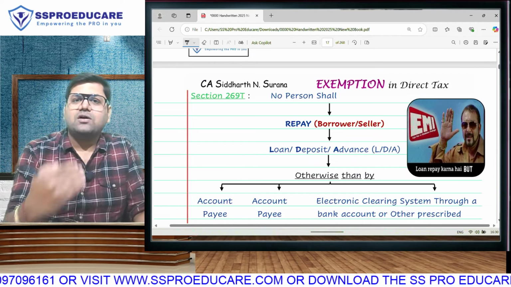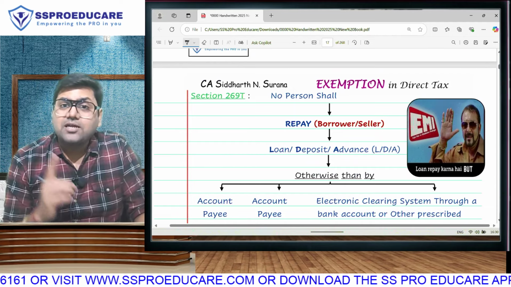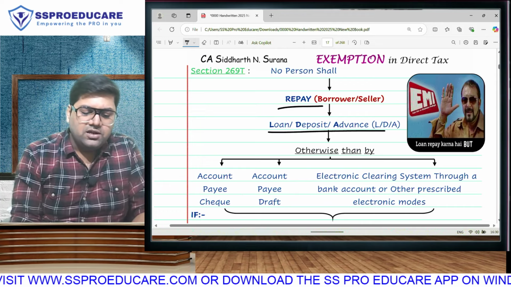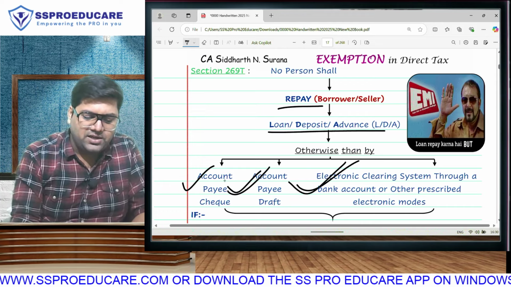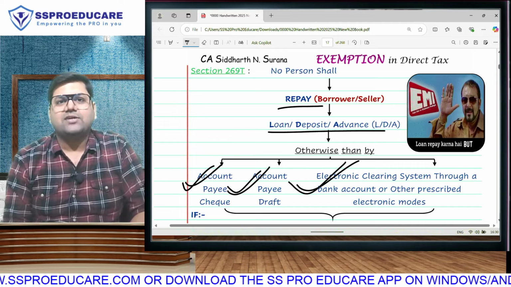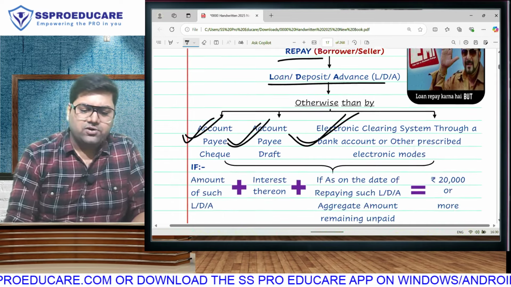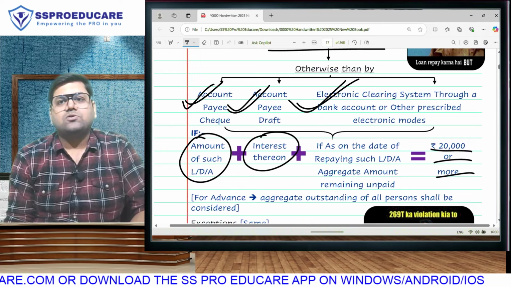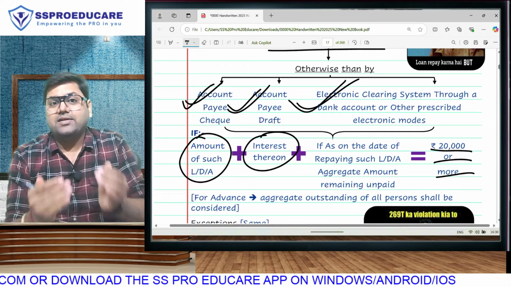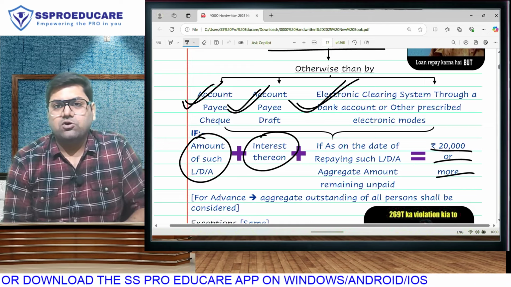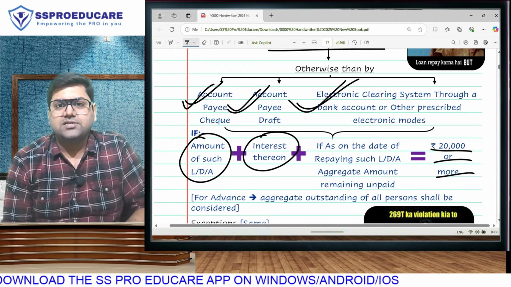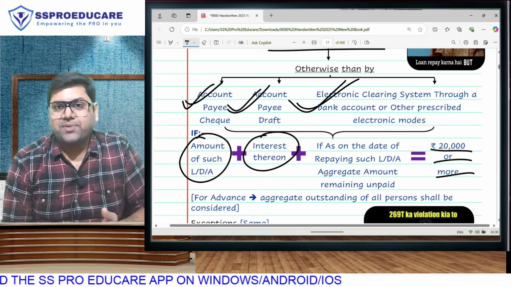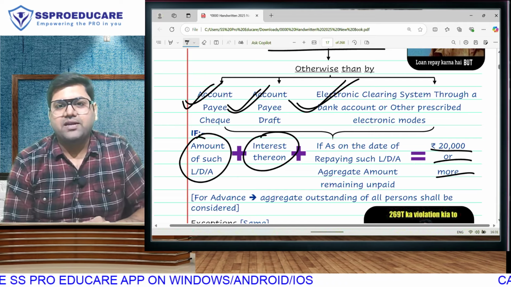Now, the loan that you have taken, obviously, you will have to repay also. So at the time of repayment also, you have to be careful. If you are repaying any loan, advance or deposit, you have to repay in the same three modes: account payee cheque, account payee draft, electronic mode. If the amount of loan plus interest is touching a total of 20,000 or more at the time of taking, or at the time of repaying, then you have to take or repay in the three modes. Otherwise, 100% penalty will be levied.